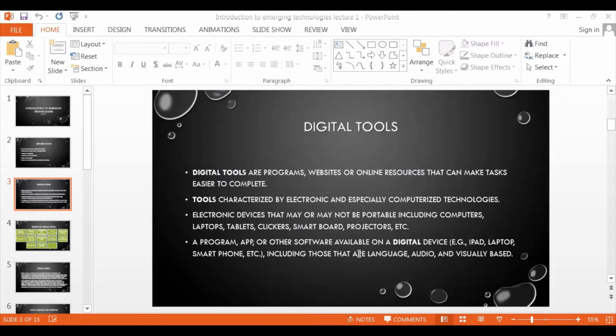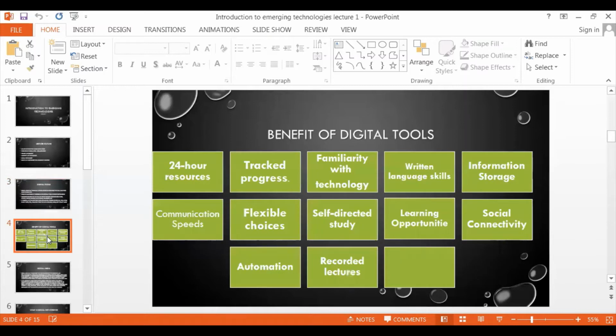Smart voice recognition, a Google Forms program as well, or any other software available on a digital device, iPad, laptop, smartphone, including those that are language, audio, or visual based. Any digital interactive app or device is called a digital tool. What are the benefits of digital tools? Zoom is a digital tool as well. Yes, it is.